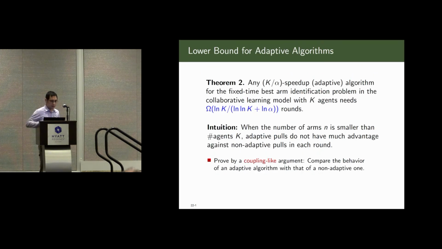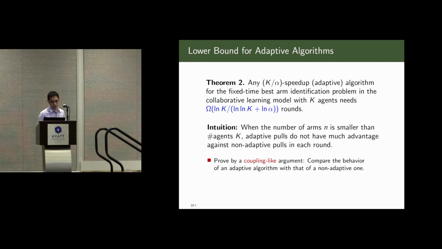Let me talk a little bit more about the adaptive case. For the adaptive case, we can show a lower bound of log k over log log k. Ignore the alpha thing. The intuition is that when the number of arms is smaller than the number of agents k, then adaptive pulls do not have any advantage over non-adaptive pulls in each round.